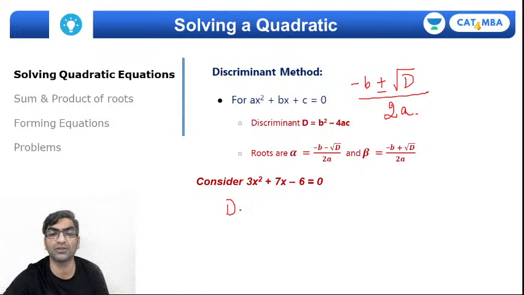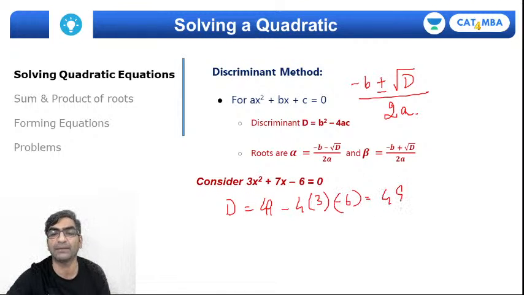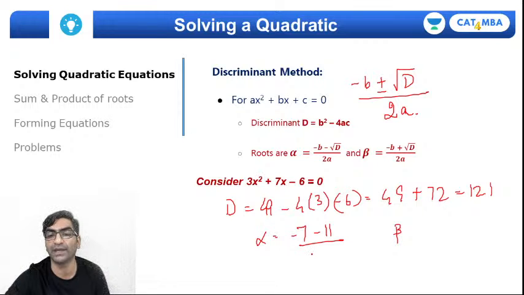What is the discriminant for this? B square 49 minus 4 into 3 into minus 6, that's 49 plus 72. That gives me 121, which means the square root of d will be 11. So the roots will be alpha and beta. Alpha will be minus 7 minus root d upon 2a, that's 2 into 3, 6, and minus 7 plus root d upon 2a, that's also 6. So minus 11 minus 7 is minus 18, 18 by 6 will be minus 3, 11 minus 7 is 4, 4 by 6 will be 2 by 3.